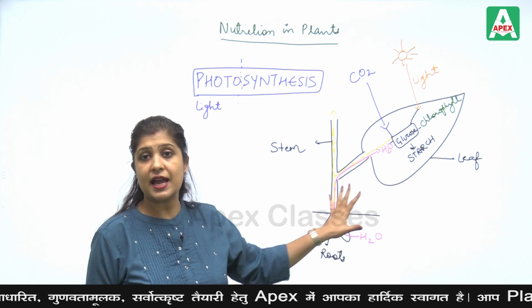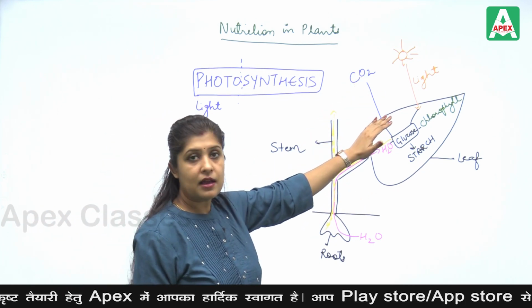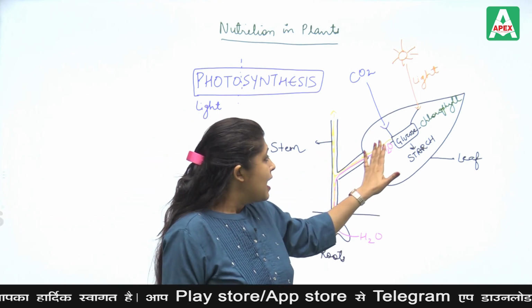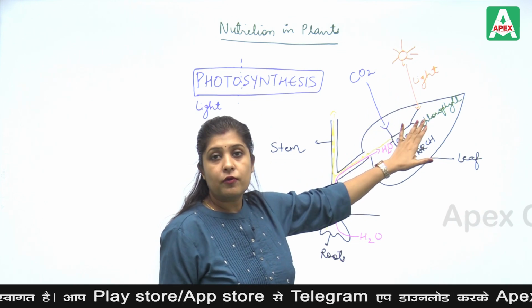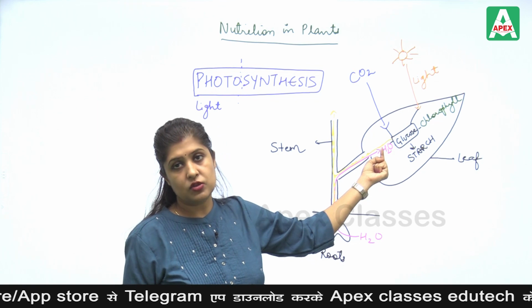So I have just discussed the basic part: the raw material carbon dioxide comes from the atmosphere, water comes from the root, and in the presence of light and chlorophyll, it will form the basic organic material, that is glucose.